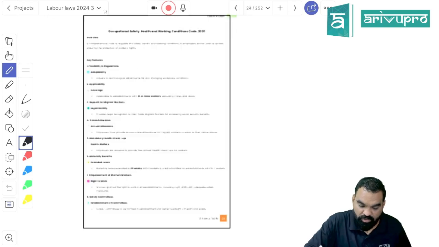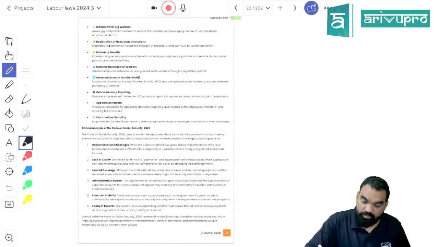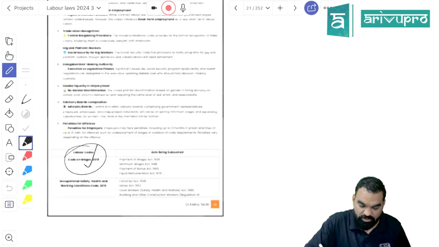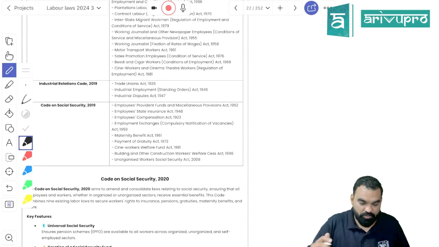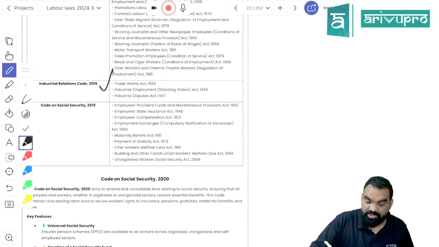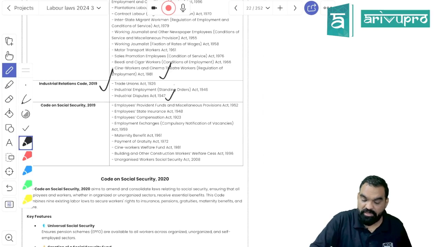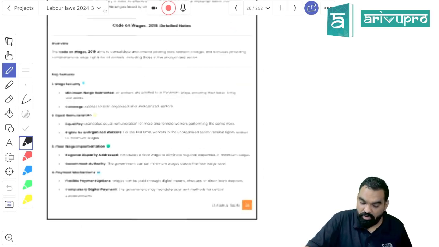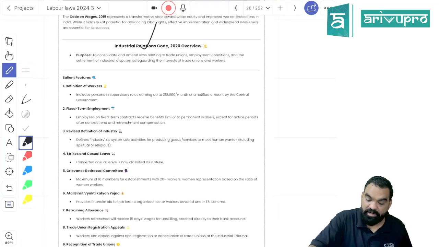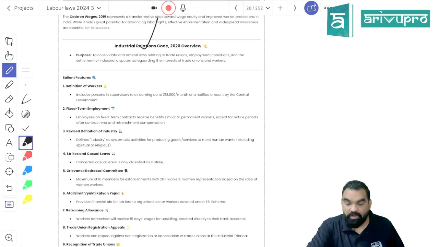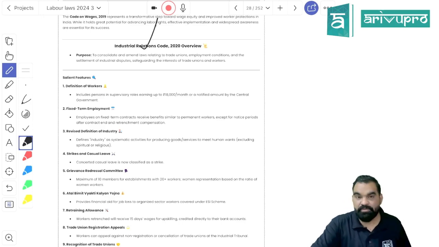So the first code was the wage code. You just need to prepare a long note on these codes. Okay. Now just learn the next laws. Now the Industrial Relation Code: Trade Union, Industrial Dispute, and Industrial Employment Standing Orders Act. These 3 laws have been merged together and converted into the Industrial Relation Code. Remember, the Standing Orders Act and the Industrial Disputes Act, which are part of your syllabus, and the third one is